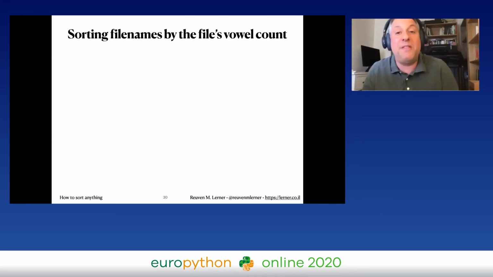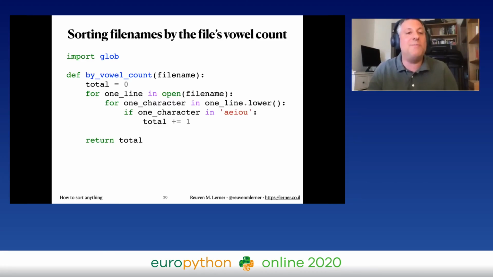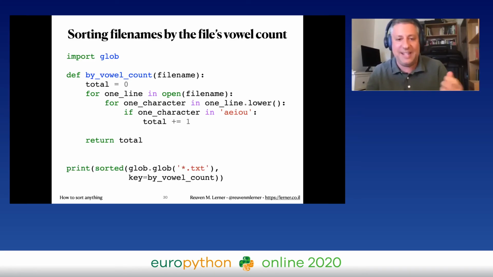I can sort the file names by the file's vowel count, right? I can use the same sort of thing as I did before, but now I'm going to go through the entire file, line by line, go through each character in each line, one by one, count the number of vowels, and then we'll see here that I can actually sort the file names by the vowel count.